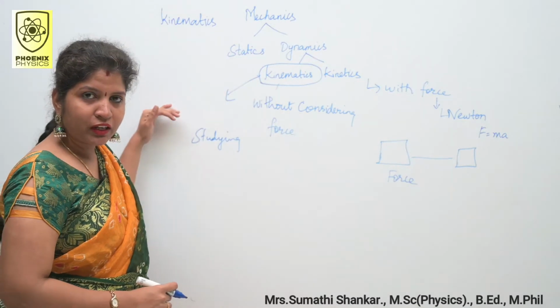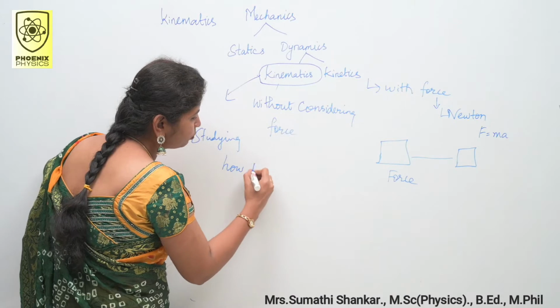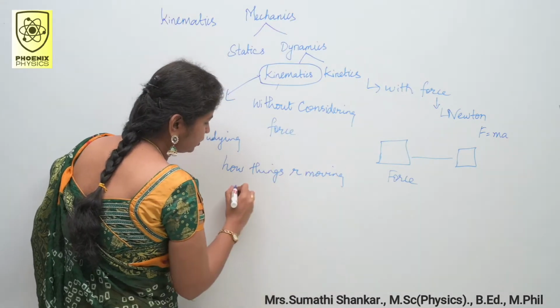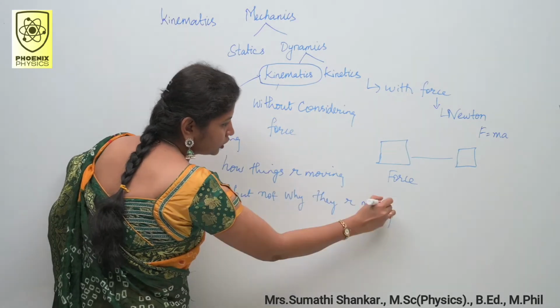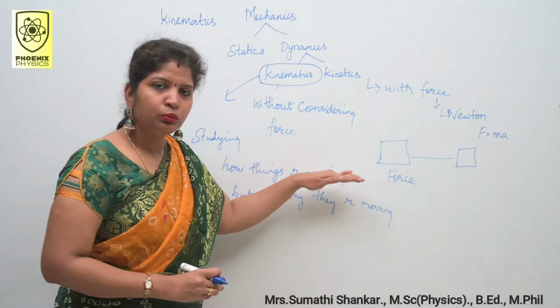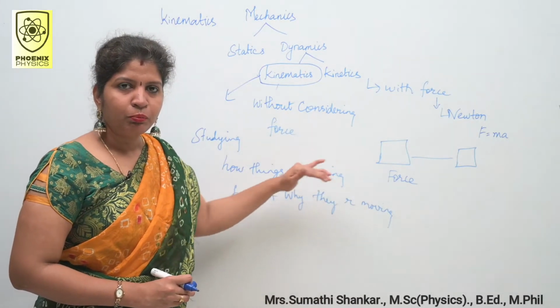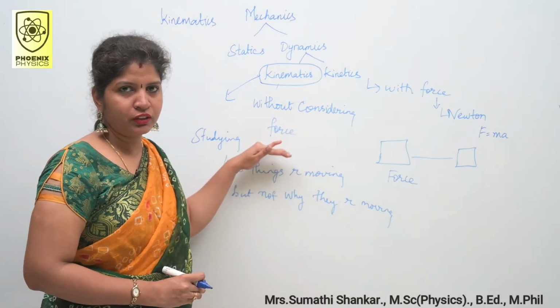Kinematics basically means studying how things are moving but not why they are moving, which means we study the moving object but do not consider the force. Is this clear?